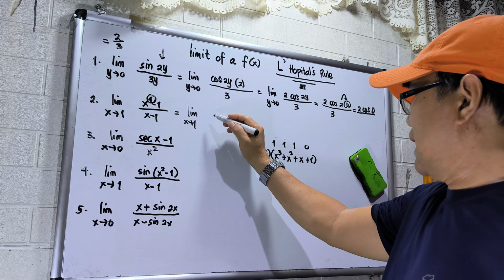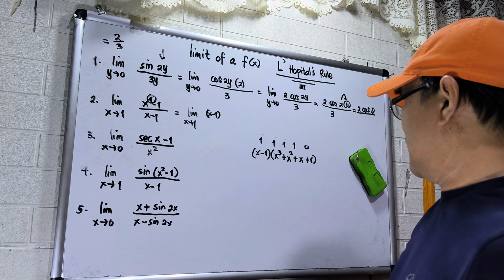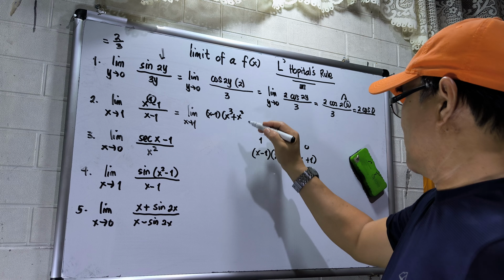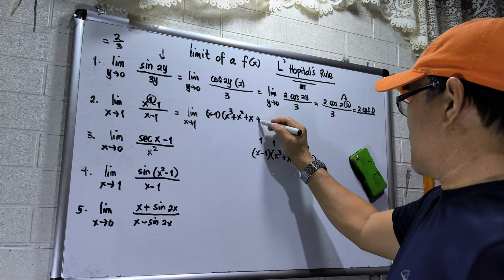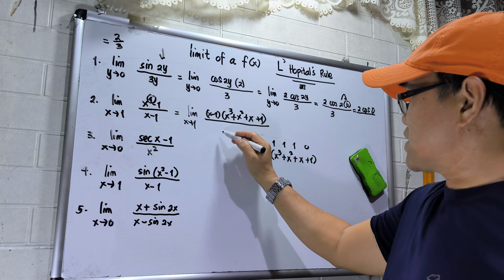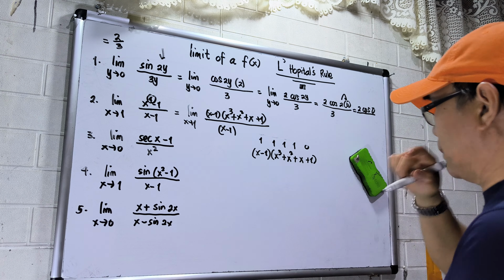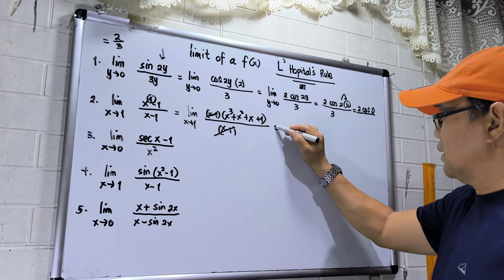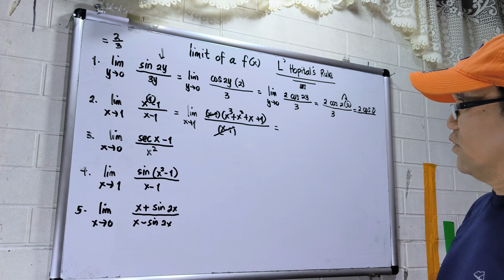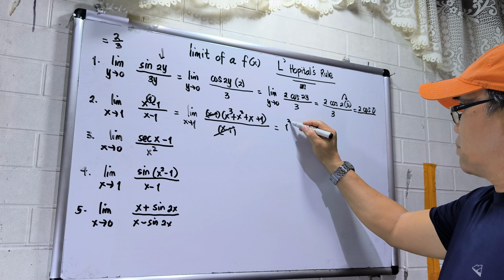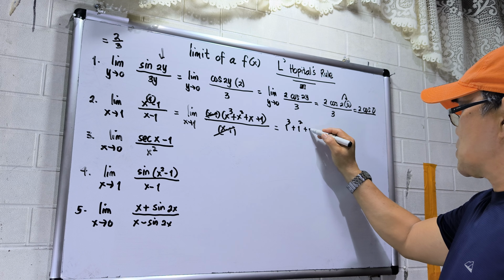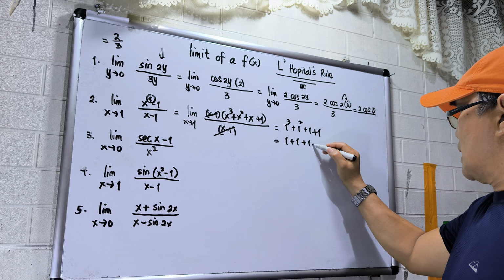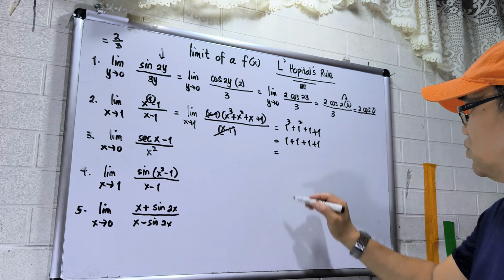So this will be x minus 1, then in circle brackets x cubed plus x squared plus x plus 1, then this will be over x minus 1. Okay? Allow me to erase this portion. So this will be crossed out, right? So let us plug in the value of x, which is 1. So 1 cubed plus 1 squared plus 1 plus 1. So this will be 1 plus 1 plus 1 plus 1. So this will be equal to 4.